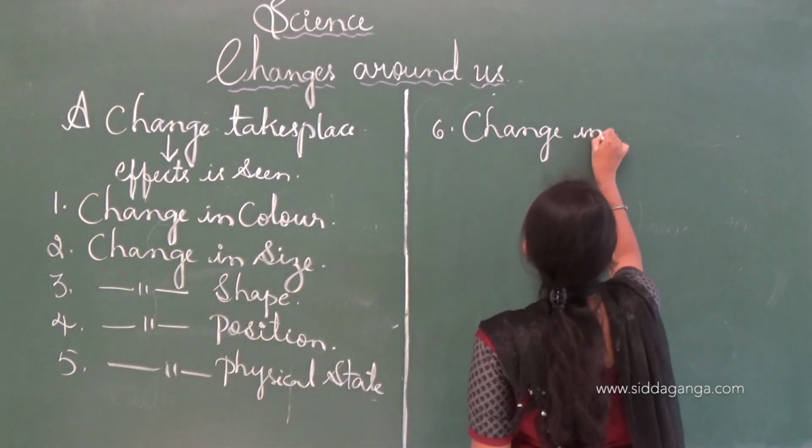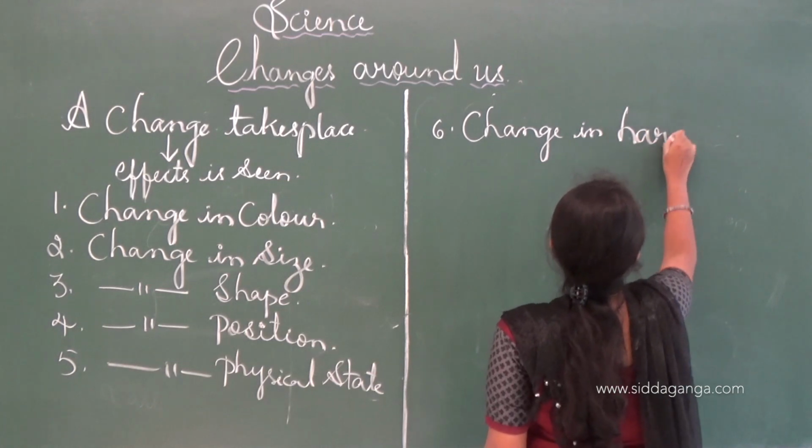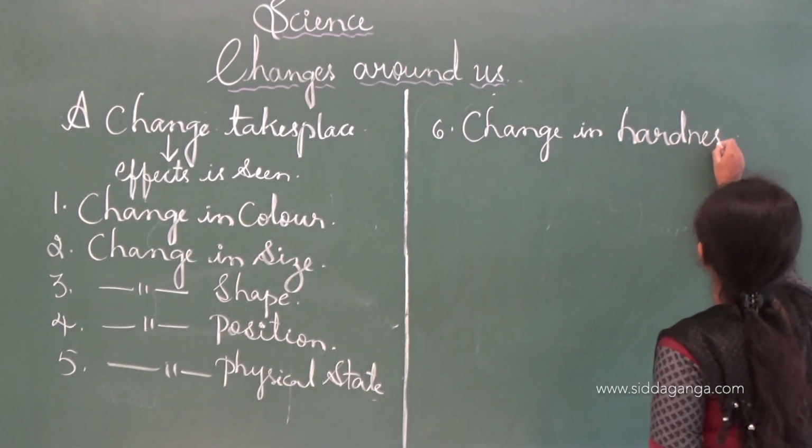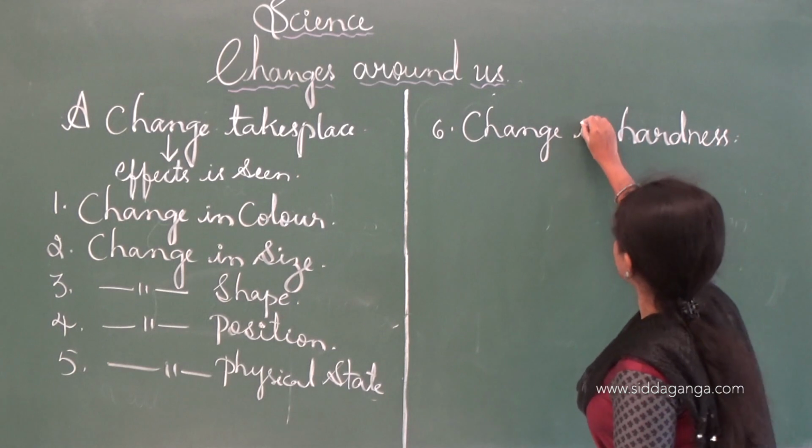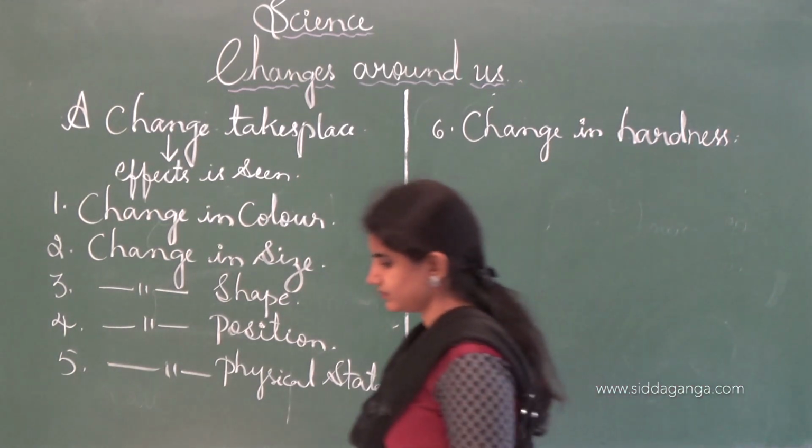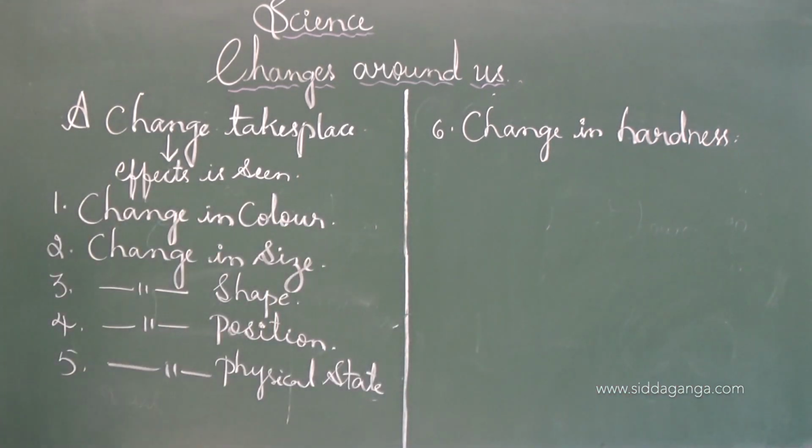Change in hardness. See, one by one I will tell you, change in the shape.